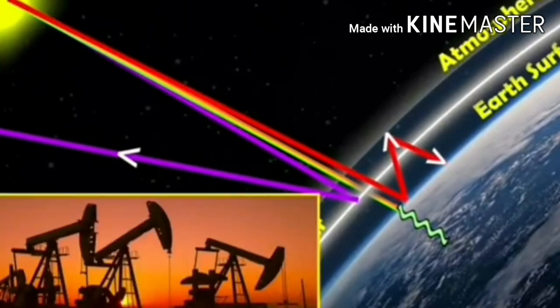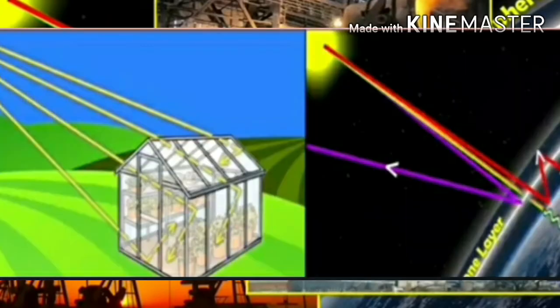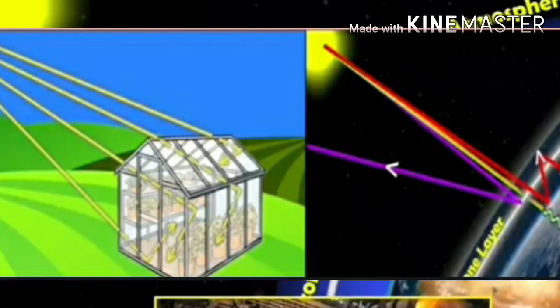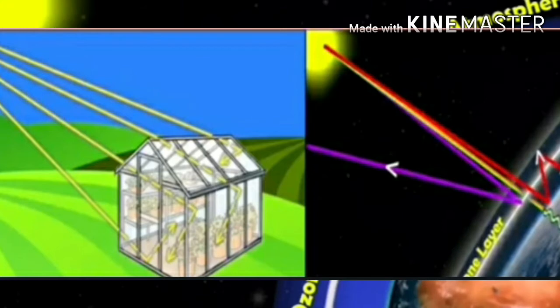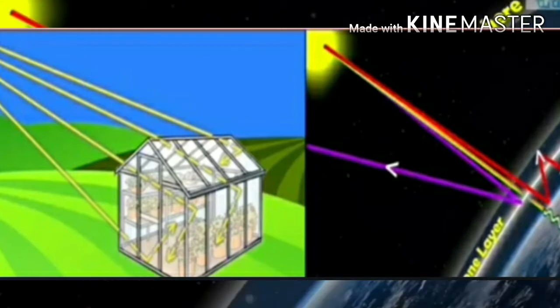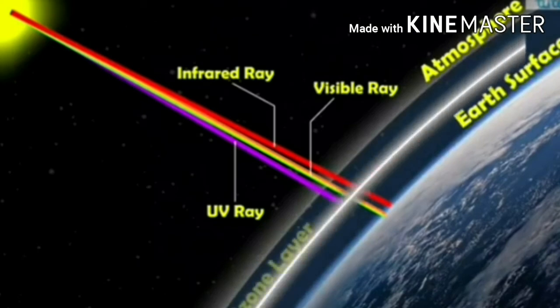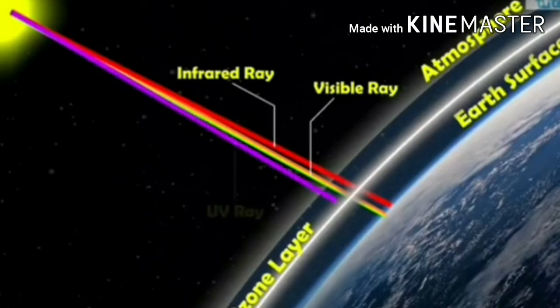In a greenhouse, solar radiations pass through the transparent glass and heat up the soil and the plants. The warm soil and plants emit infrared radiations. Since glass is opaque to infrared radiations, it partly reflects and partly absorbs these infrared radiations. This mechanism keeps the energy of the sun trapped in the greenhouse. Similarly, carbon dioxide molecules also trap heat as they are transparent to sunlight but not to the heat radiation,